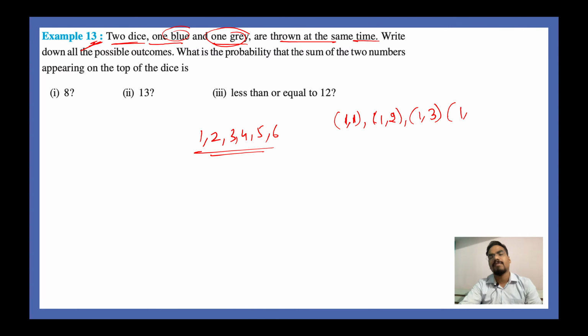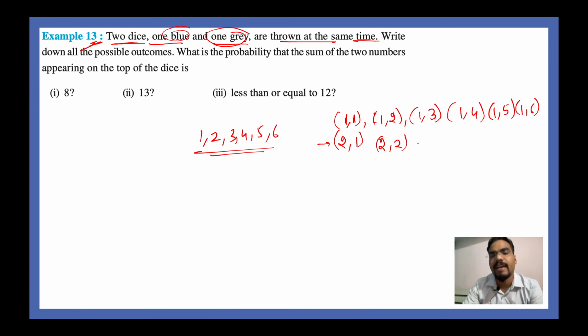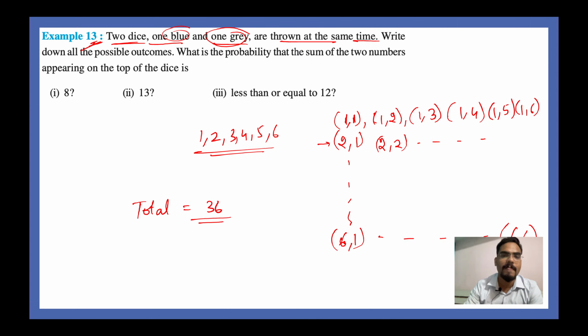Likewise, you will have 1, 4, 1, 5, 1, 6 as outcomes. Similarly, you can get 2 on the first dice and 1 on the second dice, and you will keep getting these values till you get 6 on the first dice, 1 on the second dice, and the last value will be 6 on the first dice and 6 on the last dice. So total number of outcomes here is 36. You have 36 outcomes.